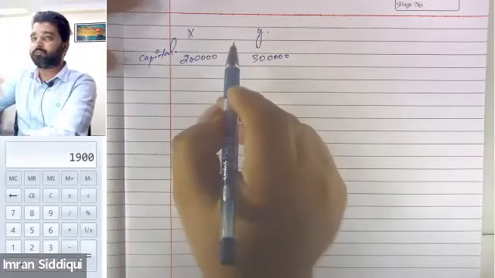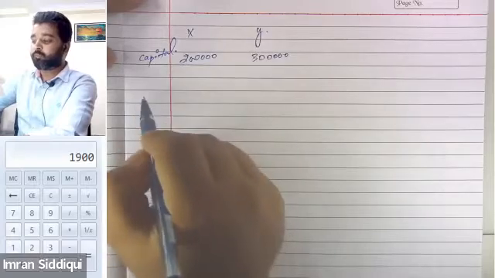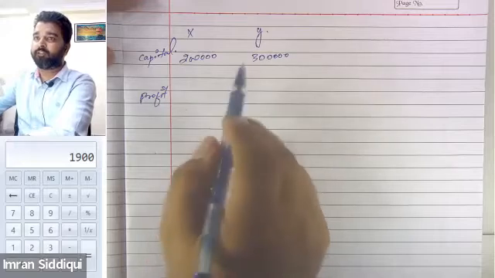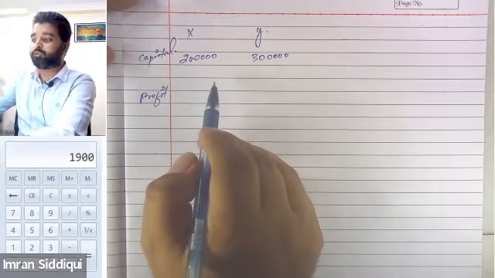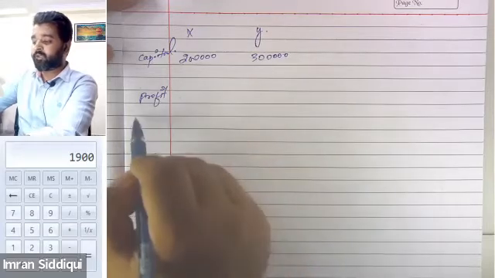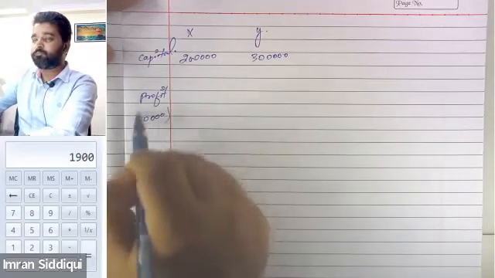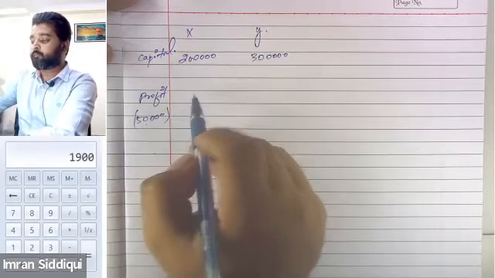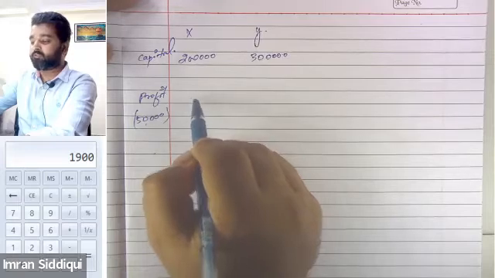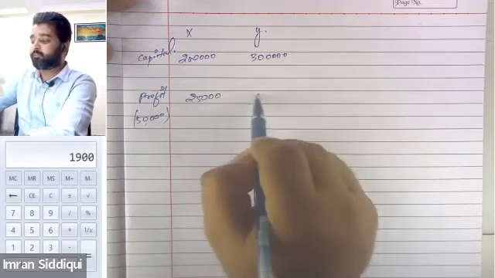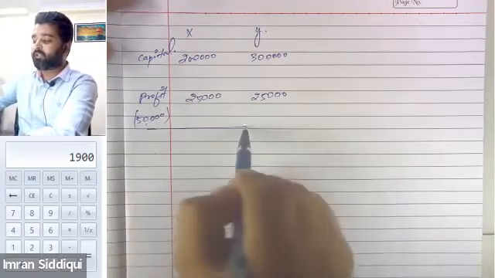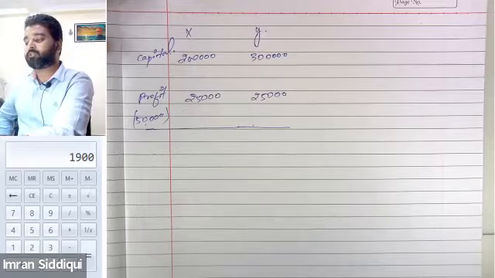Now, since there are only two partners in the business, whatever profit they generate, the entire profit is shared between them only. Let's suppose both are equal partners, and if the firm is generating 50,000 of profit, then this 50,000 must be divided among the partners equally. So Mr. X will get 25,000 as his share in the profit, and Mr. Y will also get 25,000. This is how they are running the business. Everything is going smoothly.